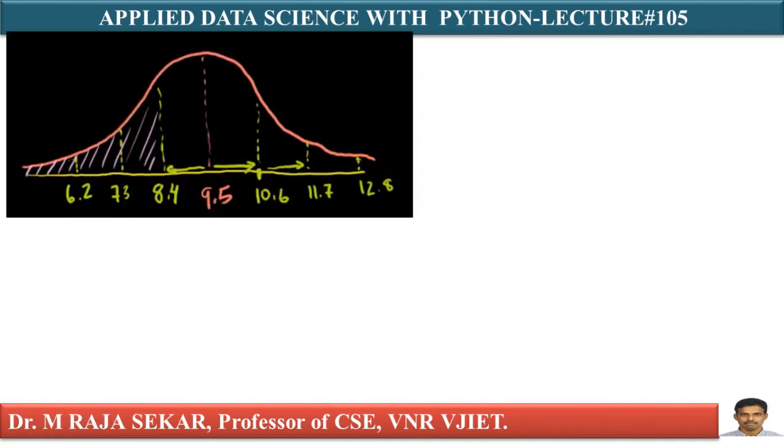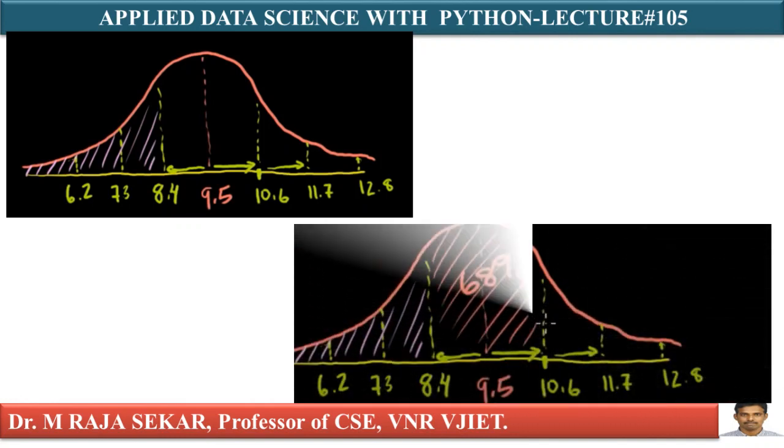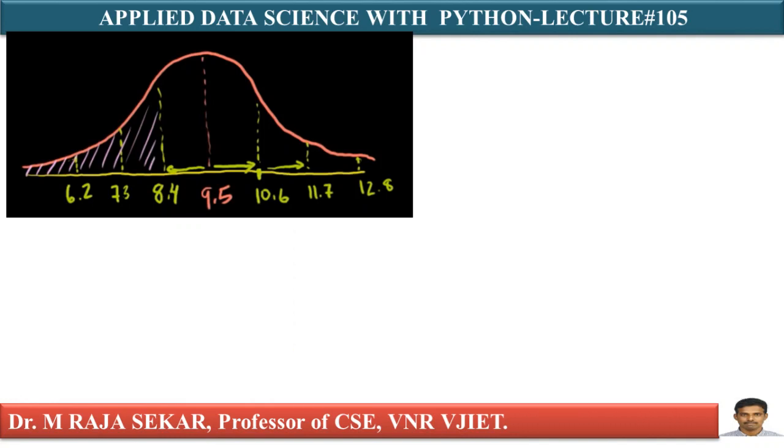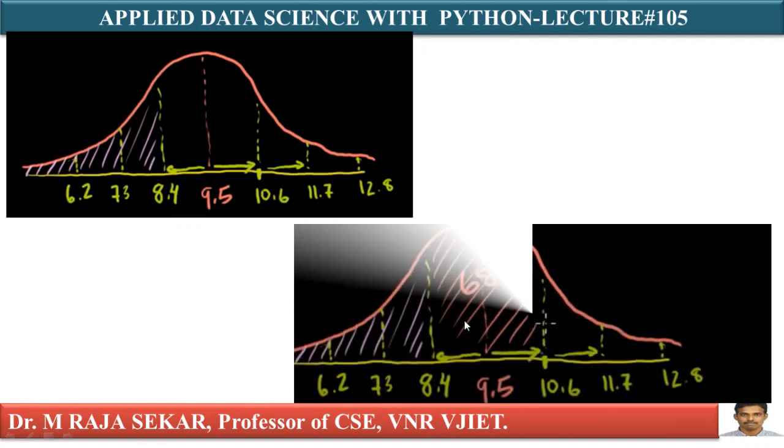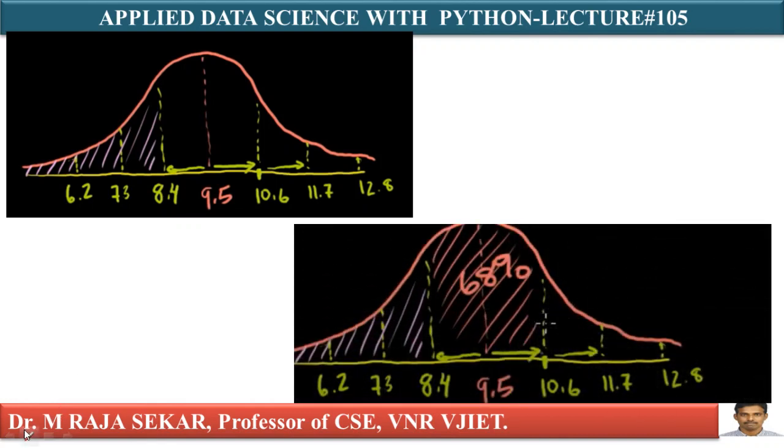How can I apply? If you observe carefully, it is in between. This is mu, isn't it? In between 8.4 and 10.6, that area is 68%. Is it not? This is 68%. Why? Because that is one standard deviation value we discussed in the previous lecture.